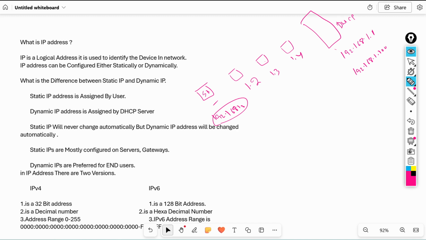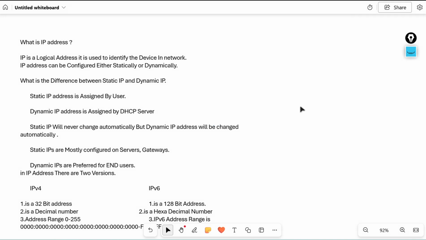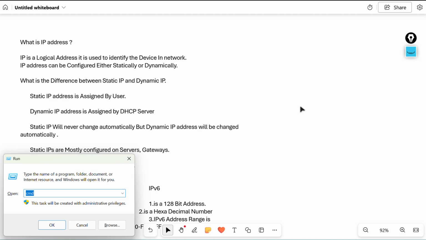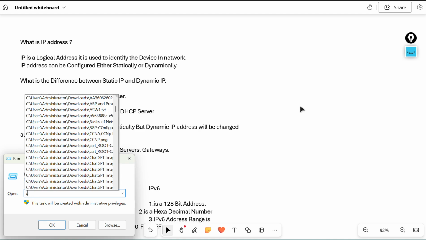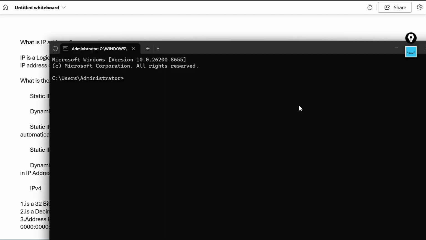I will show you in my computer how to check this validity of IP address. Now see here, to check this, first go to command prompt. In the run, type cmd, and here the command is ipconfig space /all. This is the command.